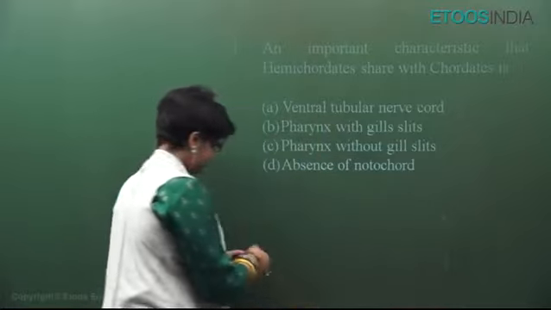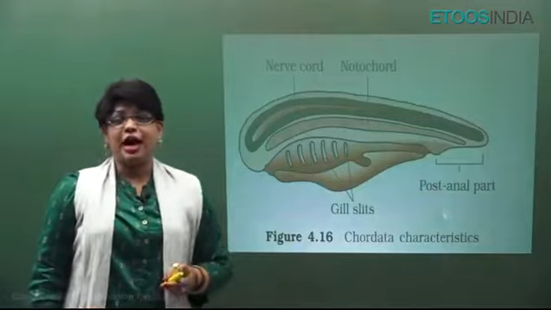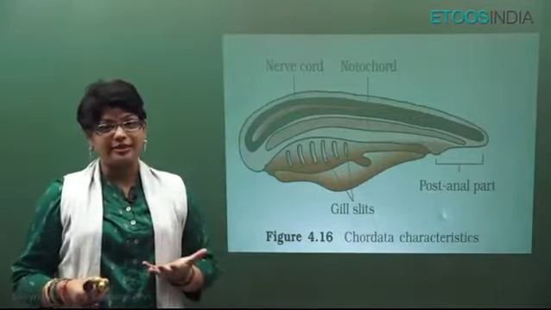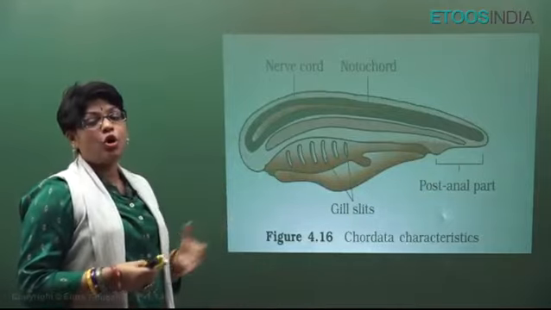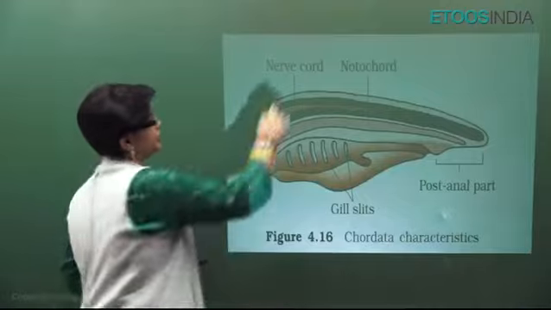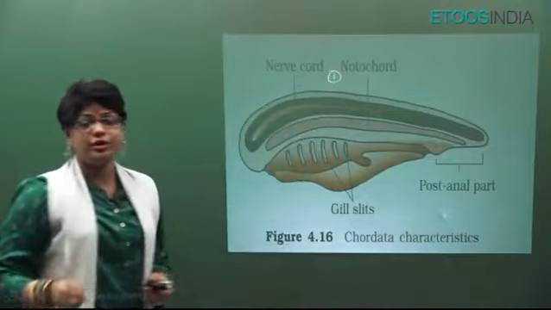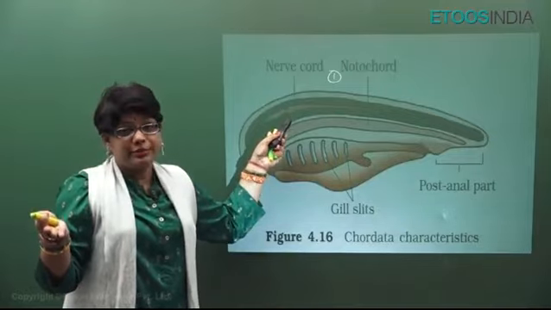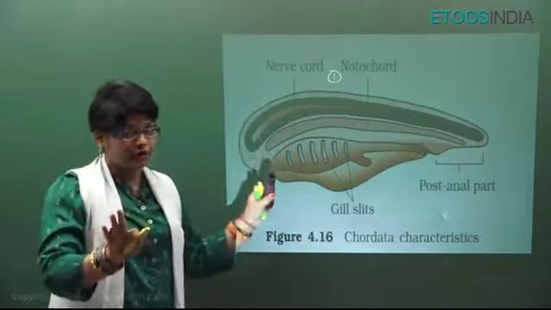Alright. Now, let's come to the last, the final 11th phylum, that is Chordata. Now in Chordata phylum, all the chordates will share three characters always. Number one, they will have a notochord, which is a mesodermally derived structure. It may get converted into vertebral column or it may not, but it is always present.